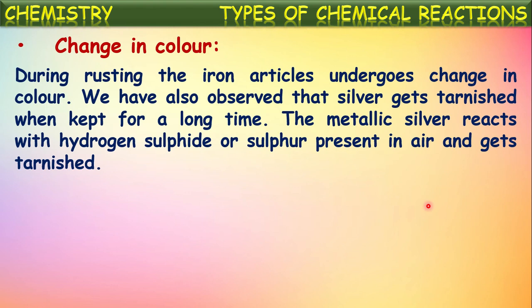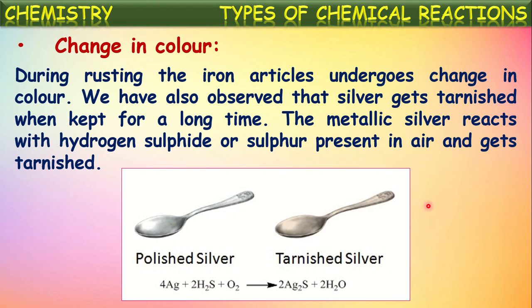We have also observed that silver gets tarnished when kept for a long time in the open air. In this, the metallic silver reacts with the hydrogen sulfide present in the atmosphere or sulfur present in the air and gets tarnished by the formation of silver sulfide. Have you seen silver articles? They'll be very shiny and bright white color when they're bought. But if they are kept in the open air for a few days, a dark color layer will be formed on those. The dark color layer is because of the formation of silver sulfide.